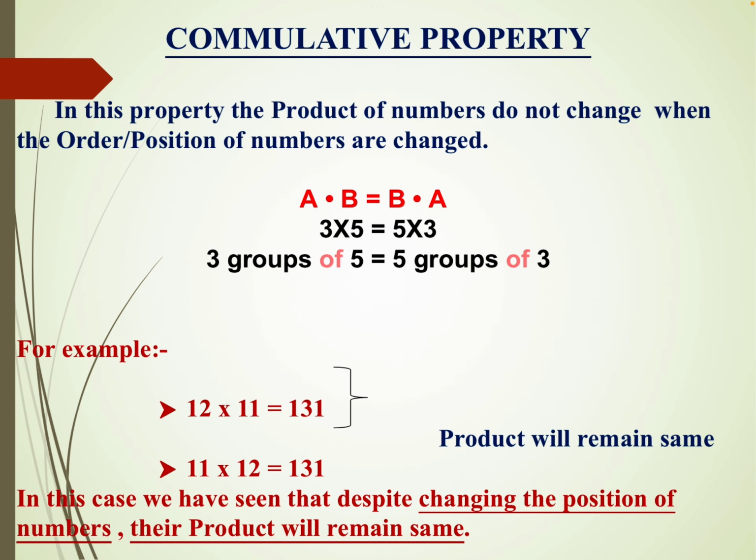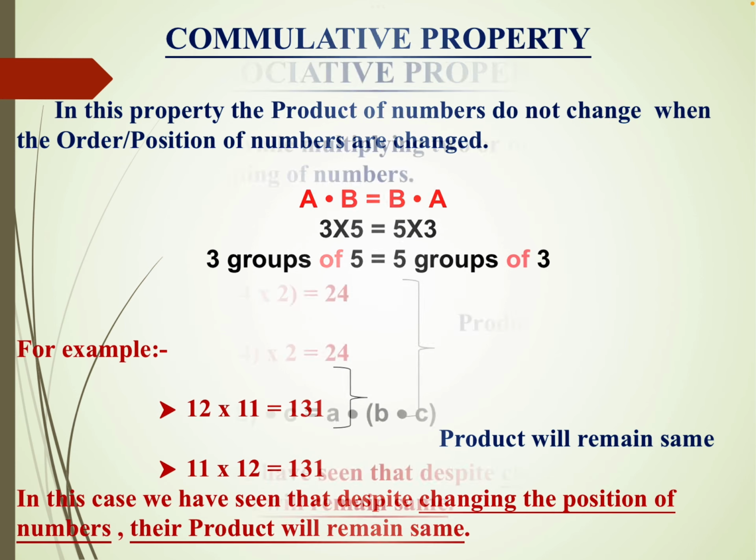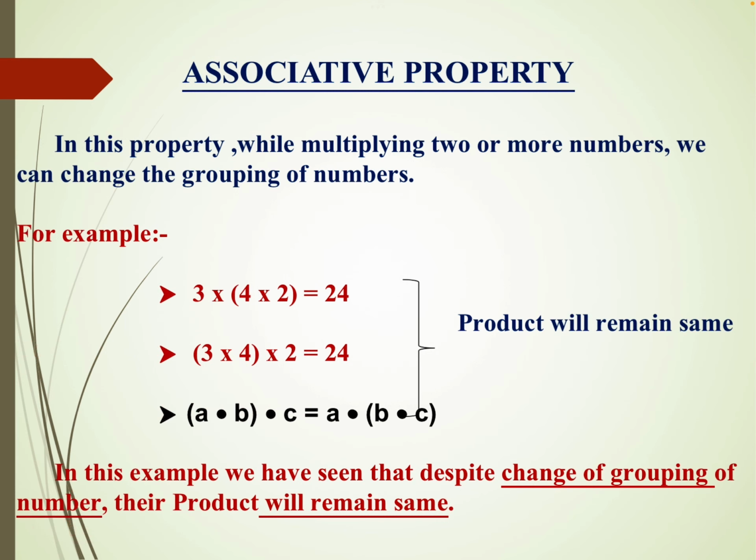Commutative property means the product does not change if we interchange the position of the numbers. Suppose 2 into 3 will be the same as 3 into 2. So that is described as A into B will be the same as B into A. Okay, so a change of position will not make a difference to the product. Associative property: in this property, while multiplying two or more numbers, we can change the grouping of the numbers.